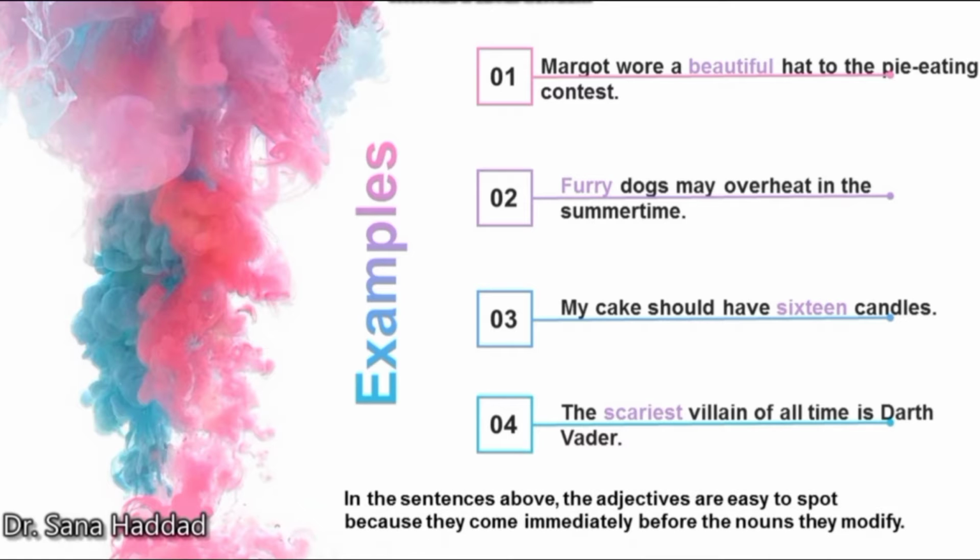In the sentences above, the adjectives are easy to spot because they come immediately before the nouns they modify. So in sentence number 1, beautiful describes hat. In sentence number 2, furry describes dogs. In the third sentence, 16 describes candles. And in the fourth sentence, scariest describes villain.